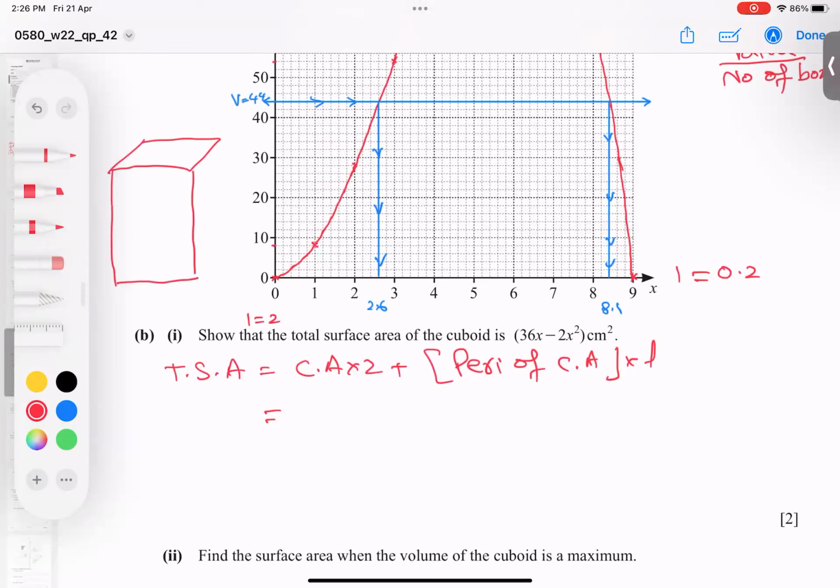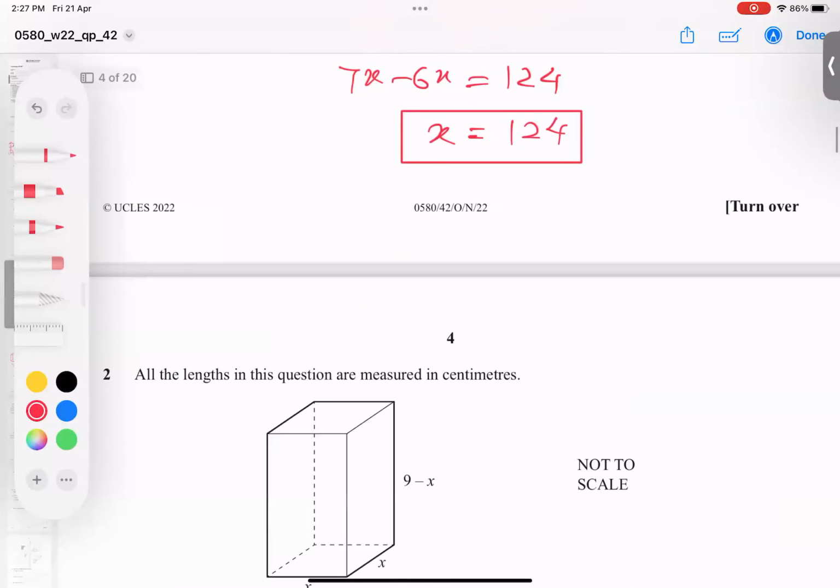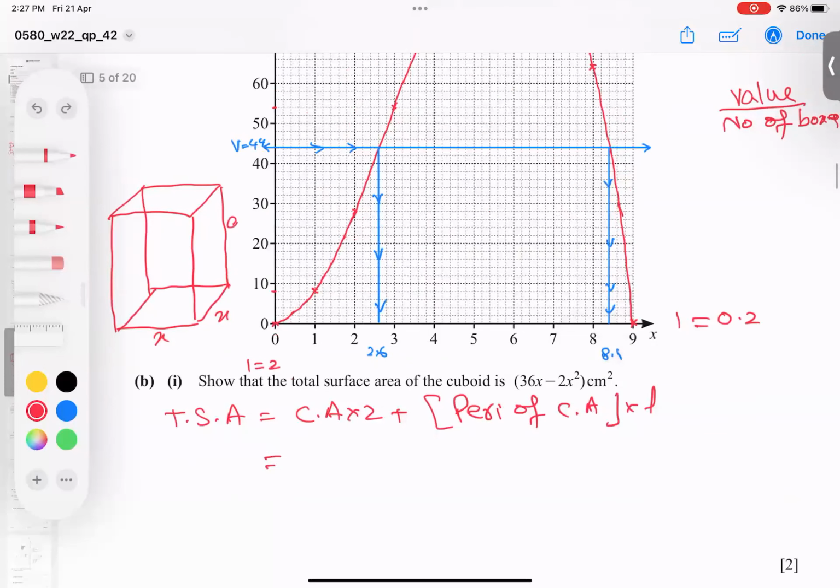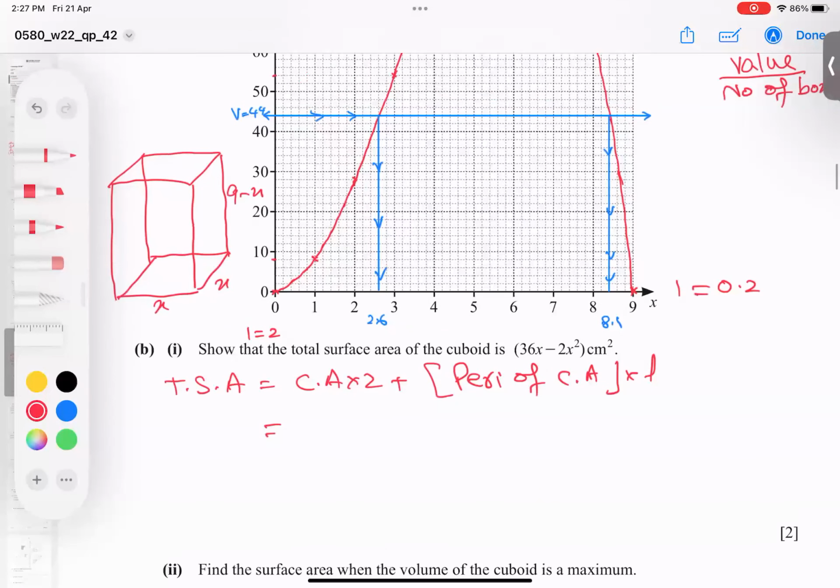And when you talk about cross area, now you have to plan first of all which shape you want to take as a cross area. So this is x, and the height is what? Let me check. 9 minus x. So 9 minus x. Which shape you take as the cross area is a very important thing here. Some students take this bottom as the cross area, no problem. If you take this wall as the cross area, no problem. You take the top, it is your wish. I take this as the cross area.